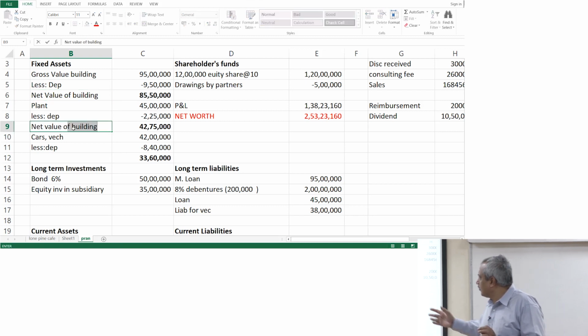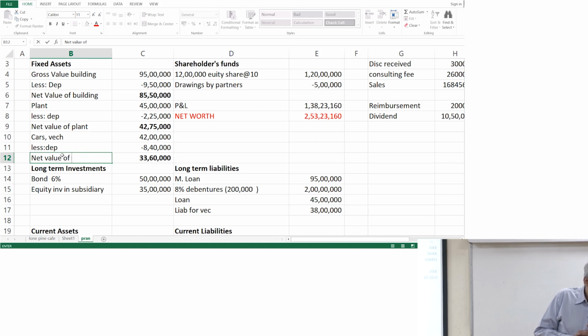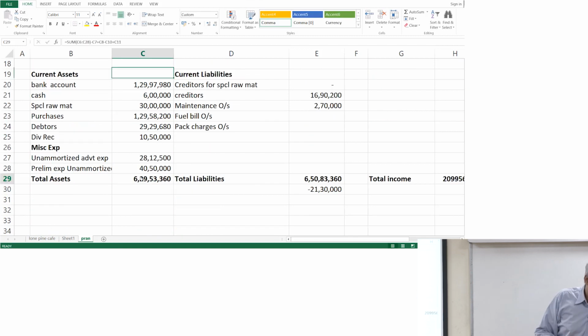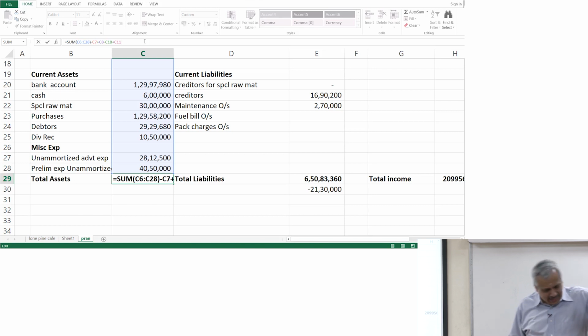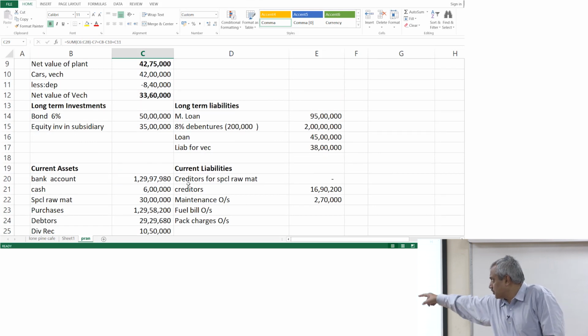That net value is of the plant. Normally for other liabilities or fixed assets we are not writing down the transaction. Only for this case we are writing down the depreciation transaction. All I do is erase that part and write the value of the asset as of today, just to show the working part of it, so that you don't miss out. Normal standard practice is that gross value, the original value, is shown, less accumulated depreciation. Take care of that, adjust the total slowly.